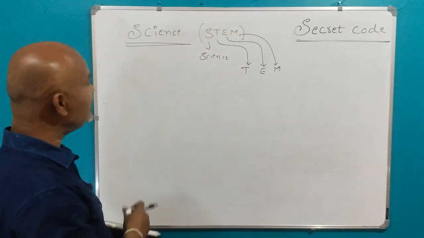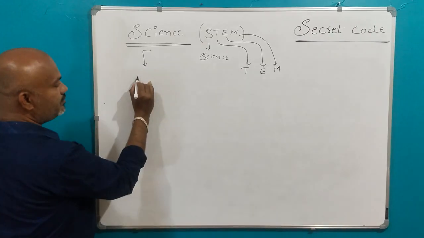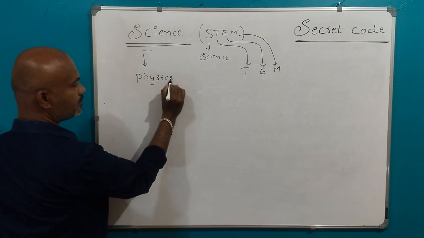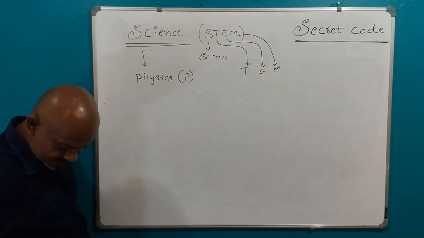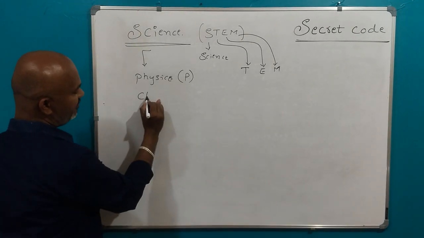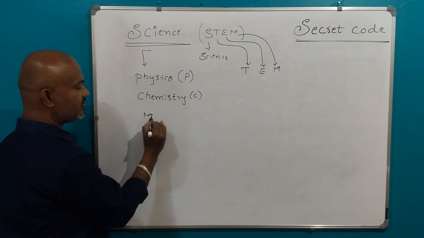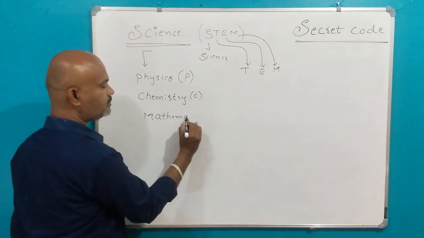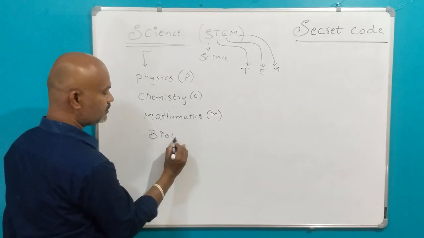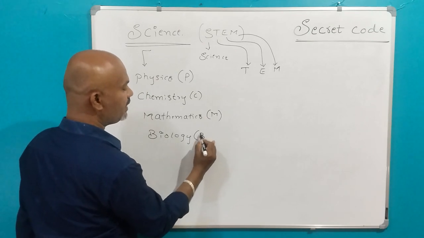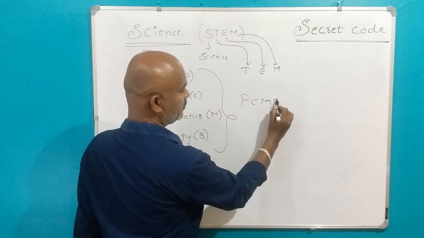So in the science stream, which subjects are available? We have subjects like physics, which generally we call P. We have chemistry, which we represent by C. We have mathematics, generally represented by M. We have biology, generally represented by B. So if you take all of these, generally we call it the PCMB course.